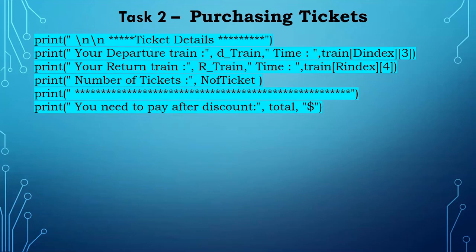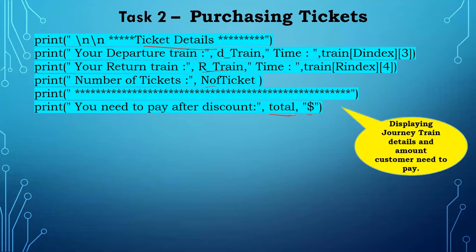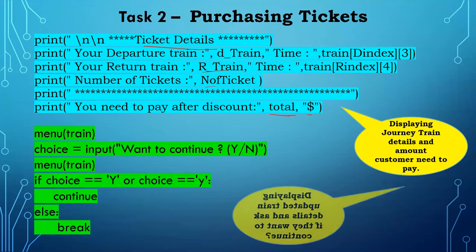So I make it as ticket details and your departure train. Here the D train has to come, then the time, the D index, the return time and the number of tickets, everything is there, and you need to pay this many dollars after discount. It will return the total value that we declared. It displays the journey train details and the amount the customer needs to pay. Up to this, our purchasing ticket is over.